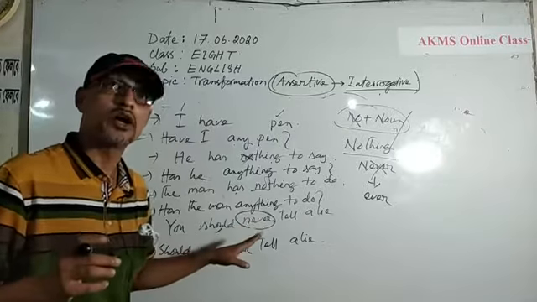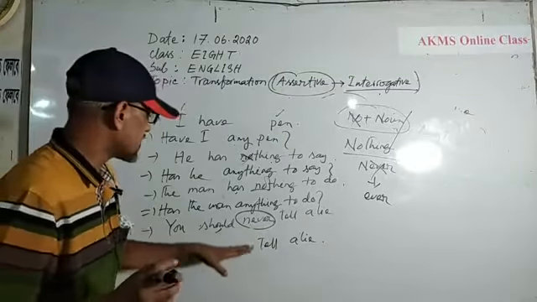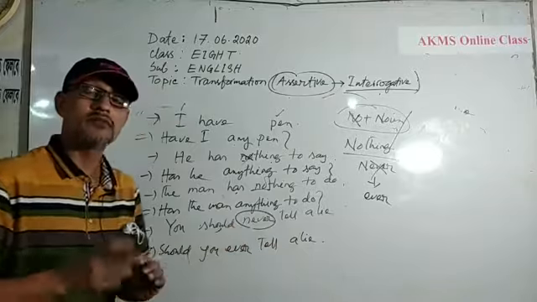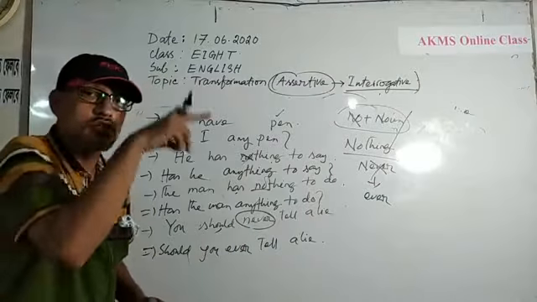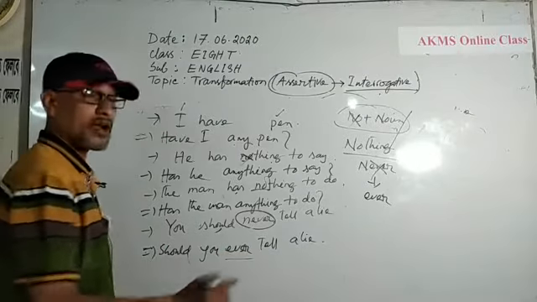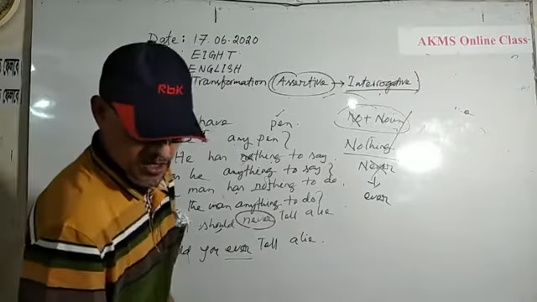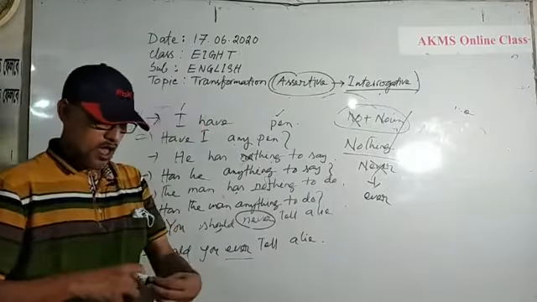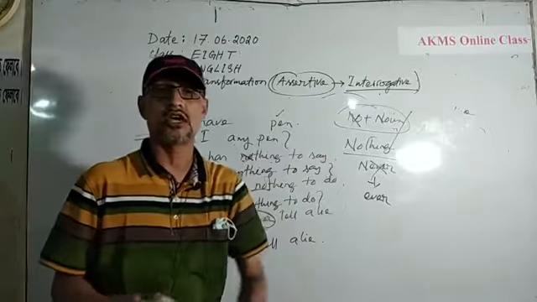Another opposite word of "never" is "always," but "ever" is used. No plus ever means never, so you should erase the "no" and use "ever." Okay?